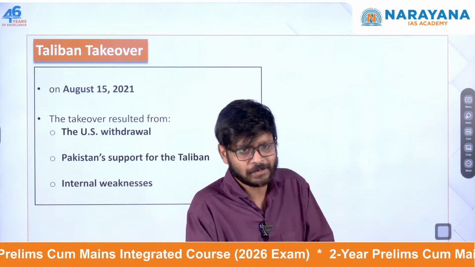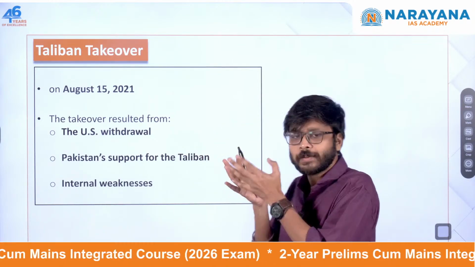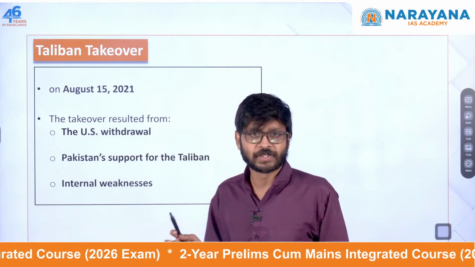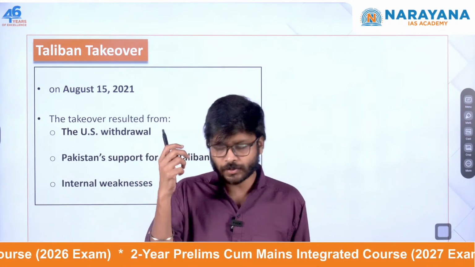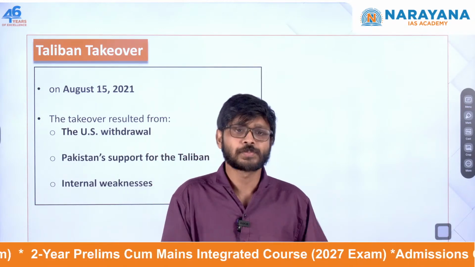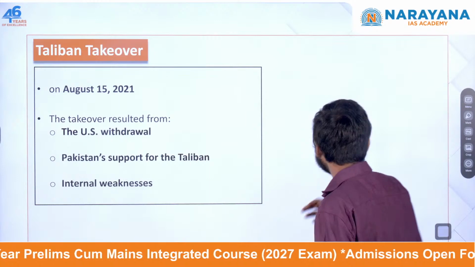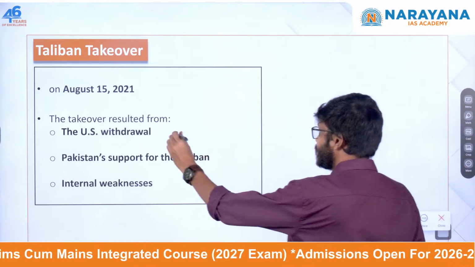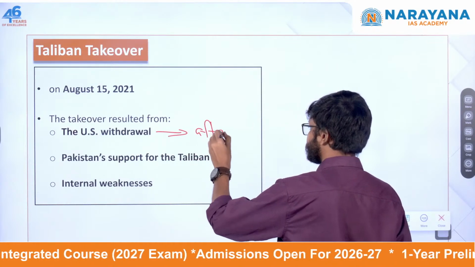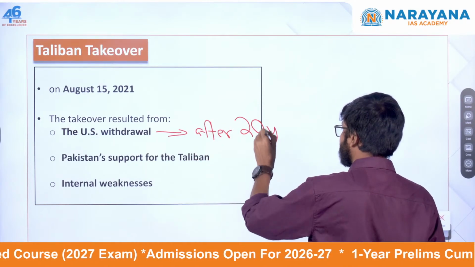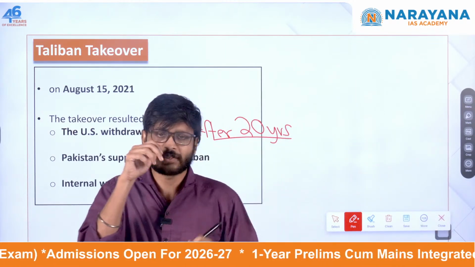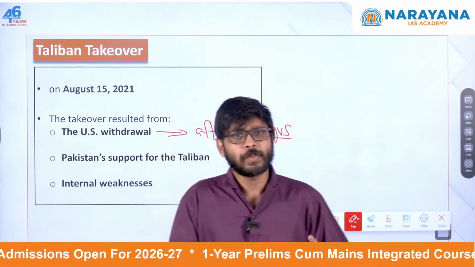So what were the main reasons why the Taliban had an advantage over Afghanistan? One, it was the US withdrawal. The United States had sent troops to Afghanistan, and after 20 years, the US withdrew from Afghanistan. And also Pakistan.